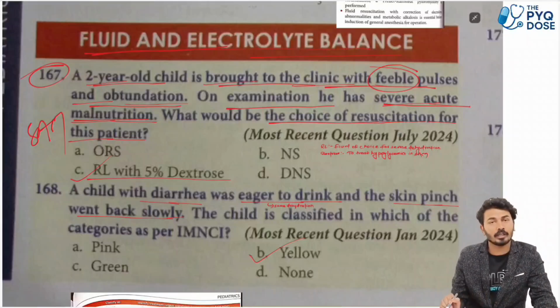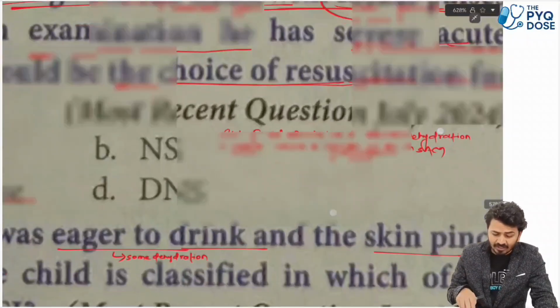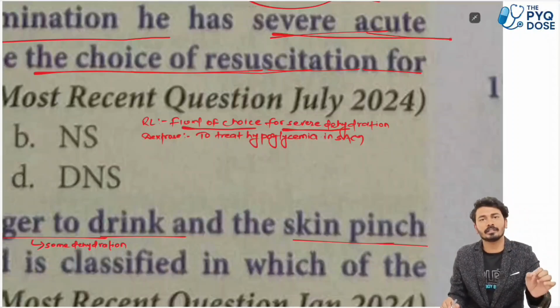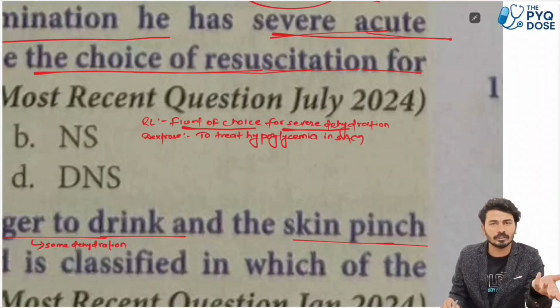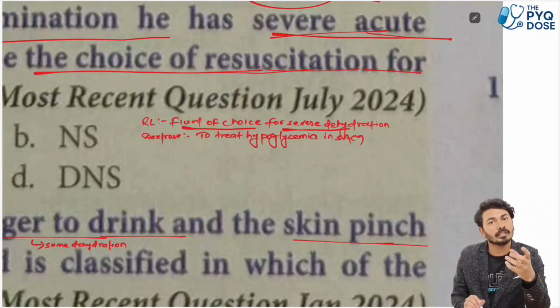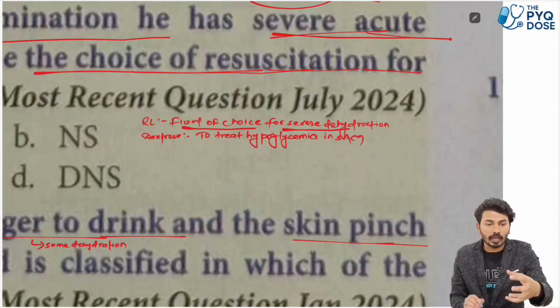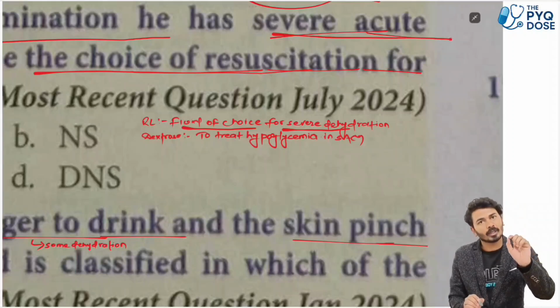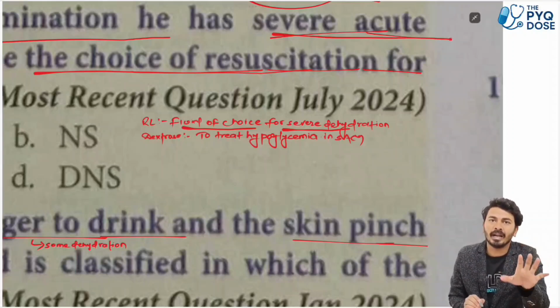So the best option here is ringer lactate with 5% dextrose. Look, ringer lactate is the fluid of choice for severe dehydration. The same is here also. अगर severe dehydration में they give some other buzzwords, if the question has been changed, they will tell that the child is not able to drink, और वो खाने के लिए और पीने के लिए नहीं मान रहा है. If someone is presenting with moderate or mild dehydration, then he will be able to eat and drink, है ना. He will be thirsty, and if you show him water, he will try to grab water from you and then drink. That is the very mild or moderate case.